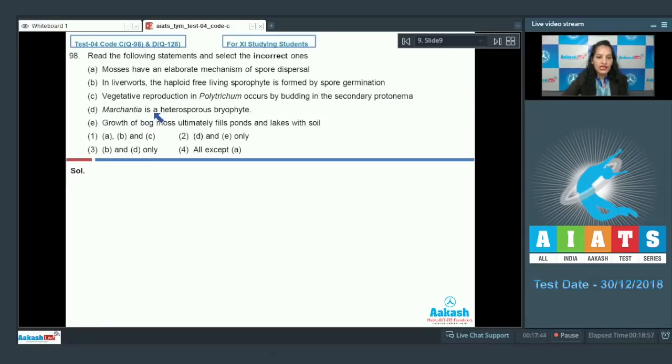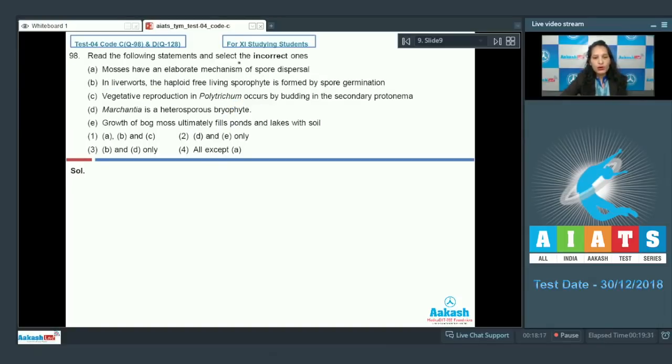D. Marchantia is a heterosporous bryophyte. And E. Growth of bog moss ultimately fills ponds and lakes with soil. First option A, B and C. Second D and E only. Third, B and D only. Fourth, all except A. In this particular question, you have to find the incorrect statements.